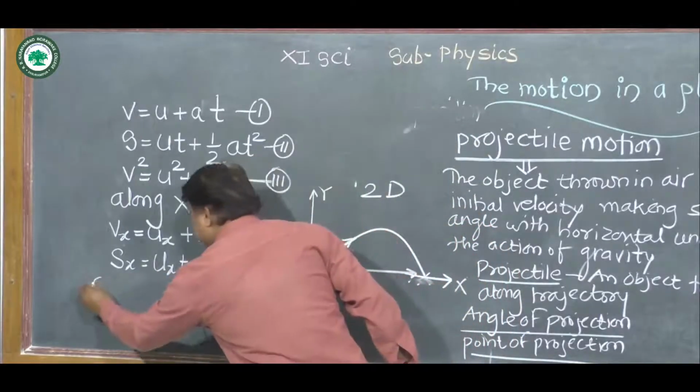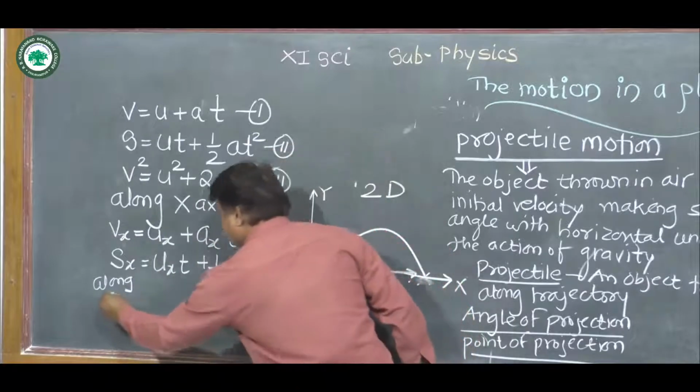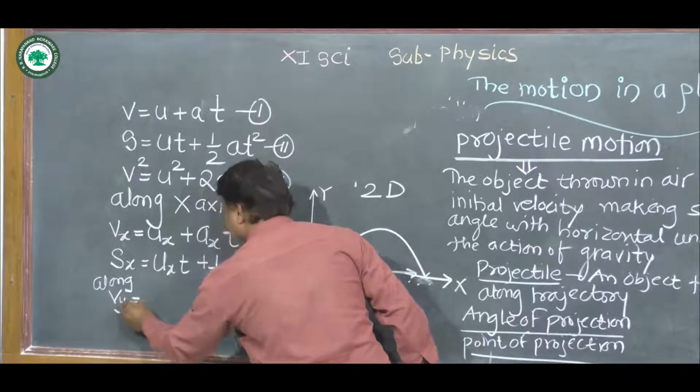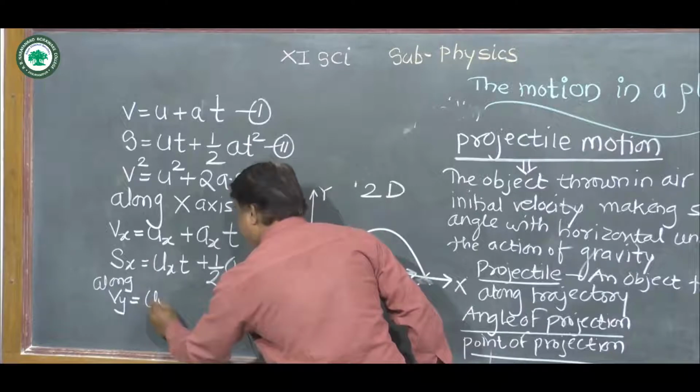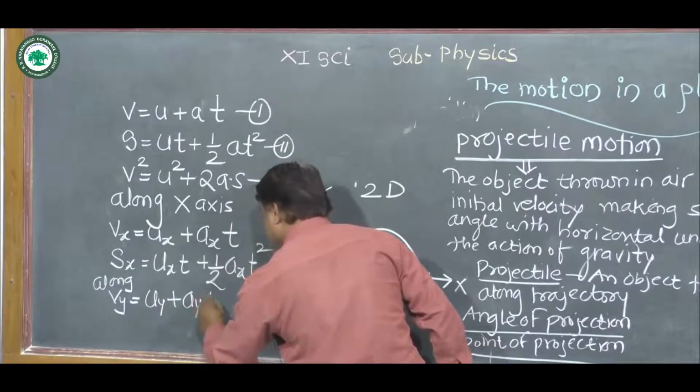Similarly, along the y-axis, same kinematical equation will become vy = uy + ay t.